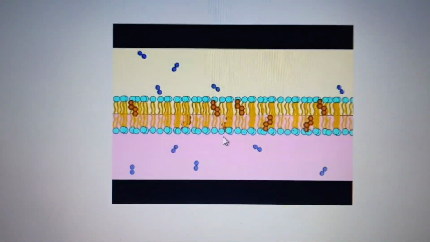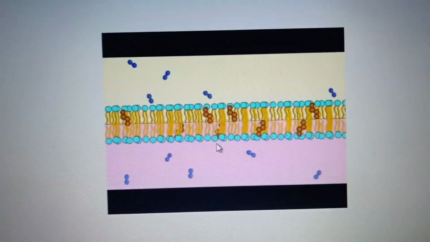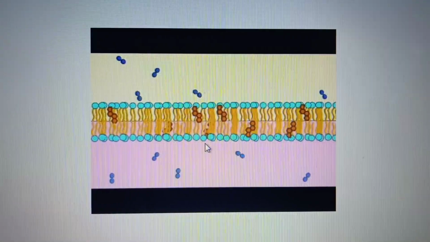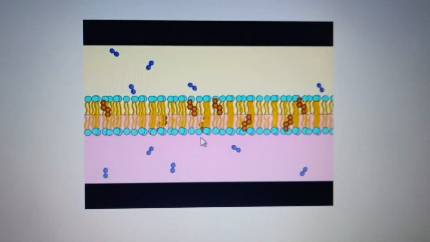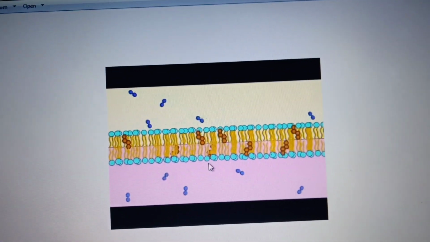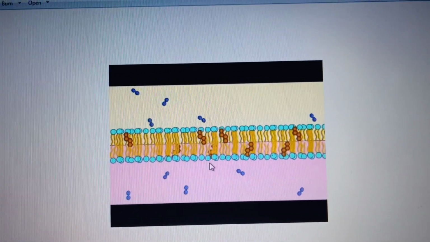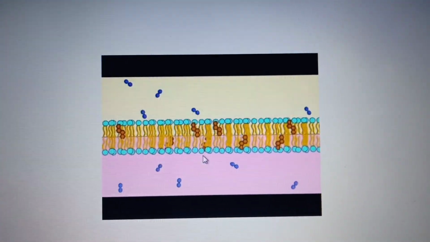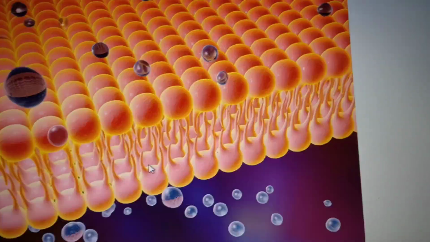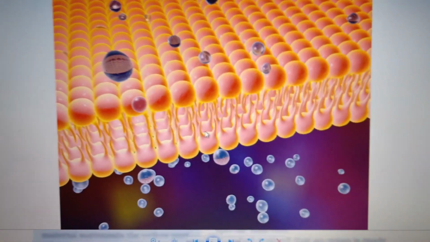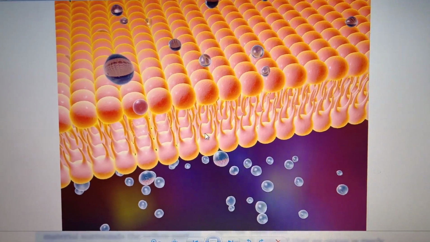It is porous. Minute pores will be there, and it allows the movement of substances both inward and outward. You can see the substances moving inward and outward. So that is the cell membrane. It is porous.